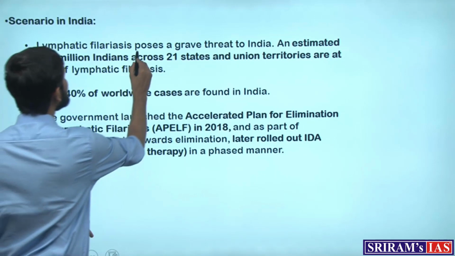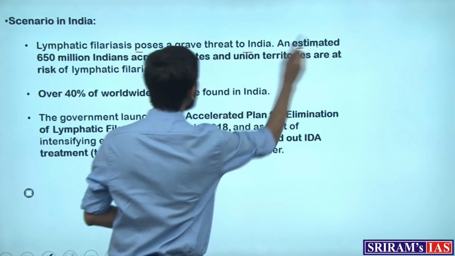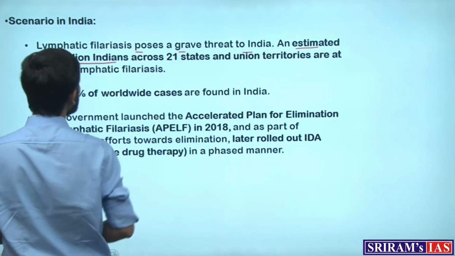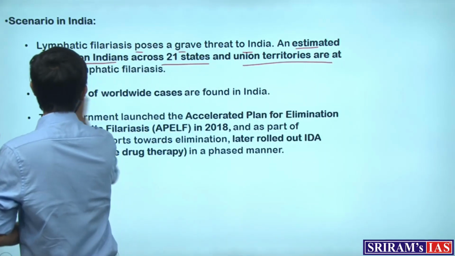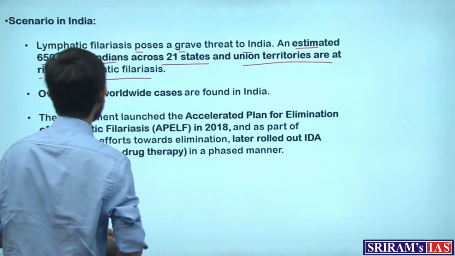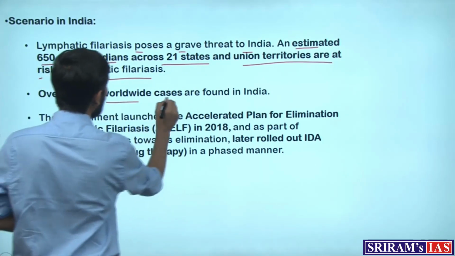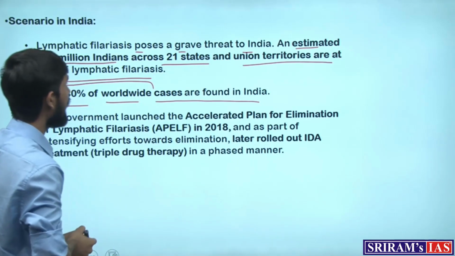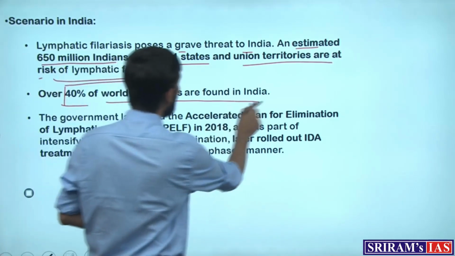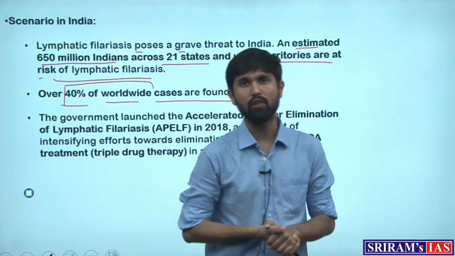It poses a grave threat to India because an estimated 650 million Indians across 21 states and union territories are at risk of lymphatic filariasis. And over 40% of the worldwide cases are found in India. This is a huge number, and that is why India, since a long time, is facing the crisis of elephantiasis.